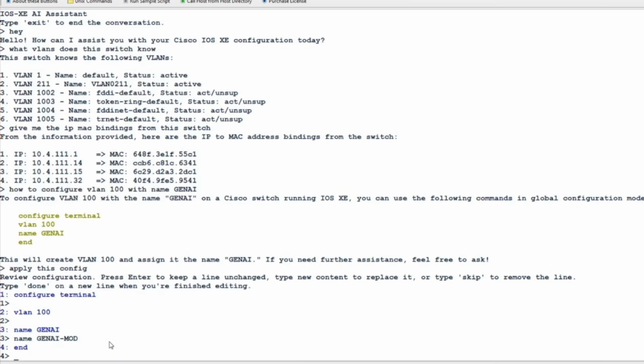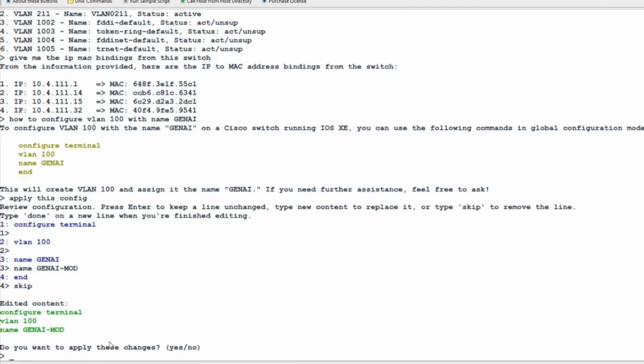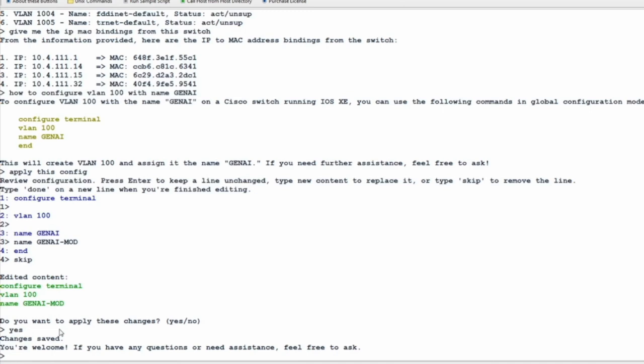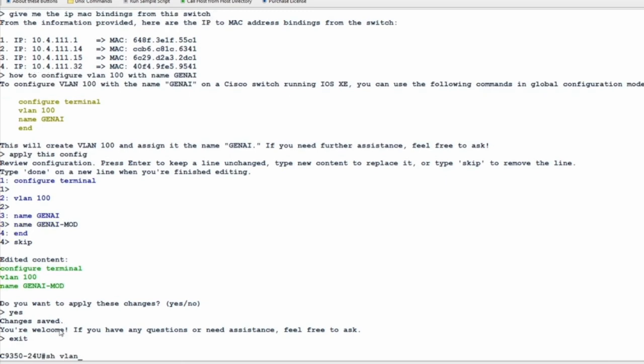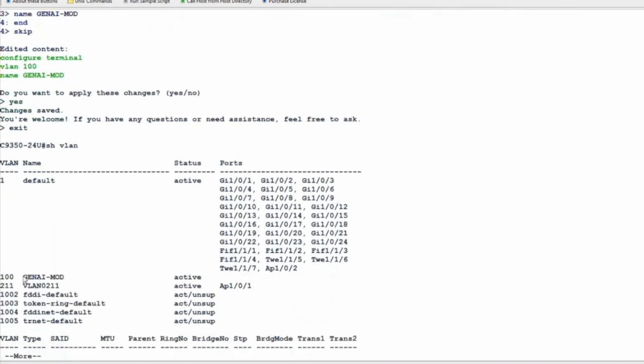And we want to skip the end command. And now we got the edited content of what you see here in green. These commands will be applied on the switch. Changes are saved. Everything is good, but let's check it on the switch. Okay, and now we see here VLAN 100 with name GenAI-mod.